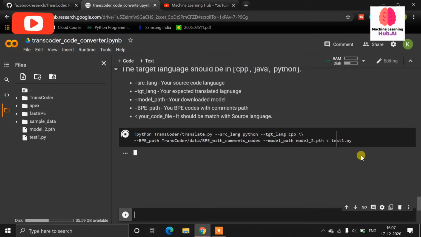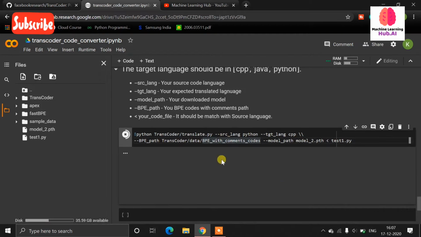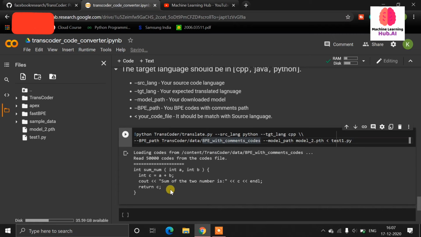If it gives any error, then just comment down. Otherwise, if you follow my steps successfully, it will not give you an error. It will directly give you the converted code of the source code which you have given as input. It will take around 30 seconds to 1 minute.